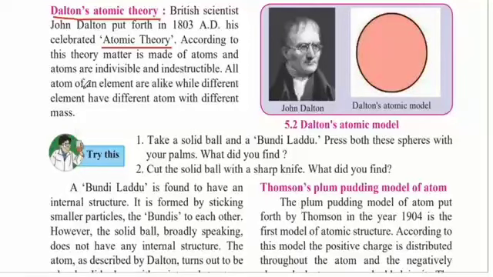All atoms of an element are alike, while different elements have different atoms with different mass. So what he said was that atoms of an element are alike, that is, they are the same. Of one element, the atoms are the same, while different elements have different type of atoms and they differ in their mass.